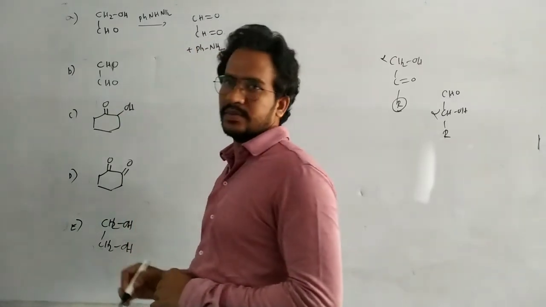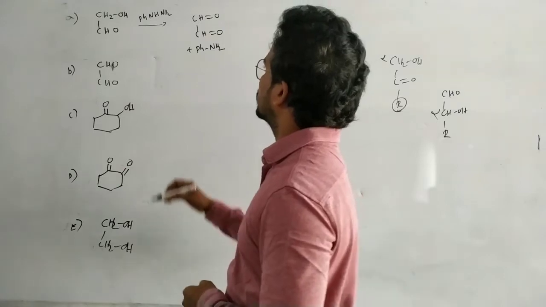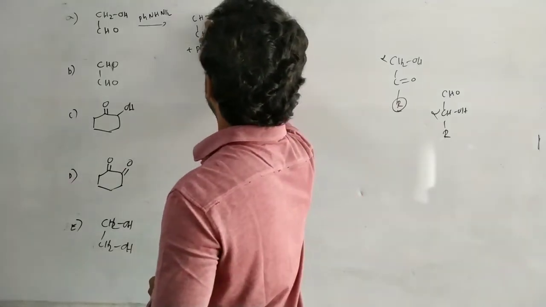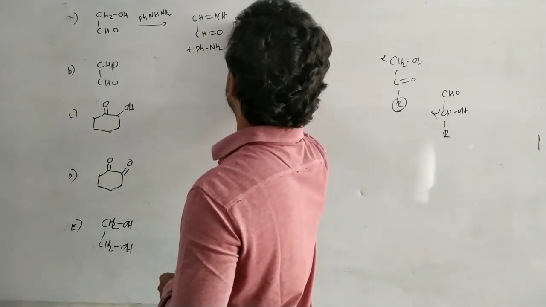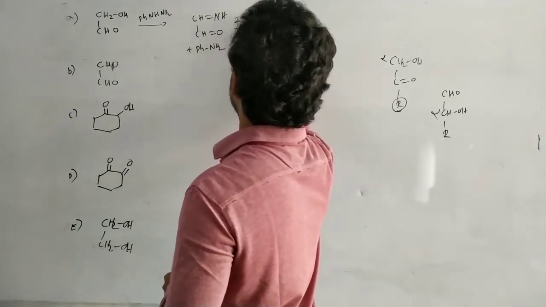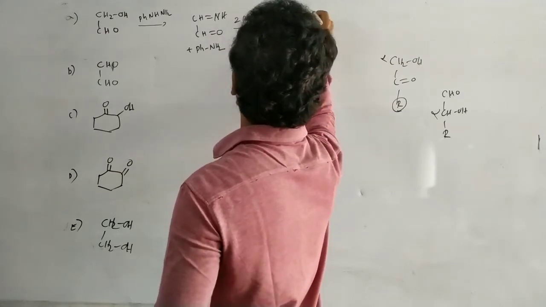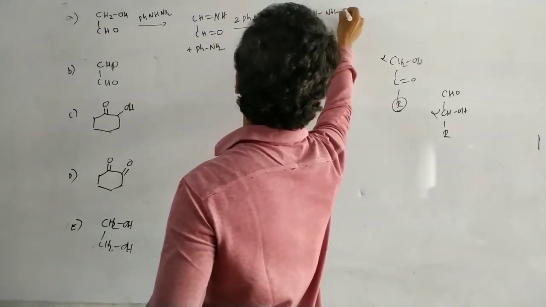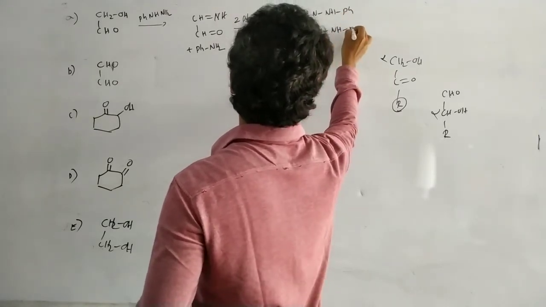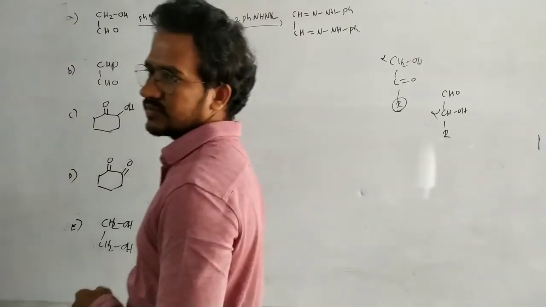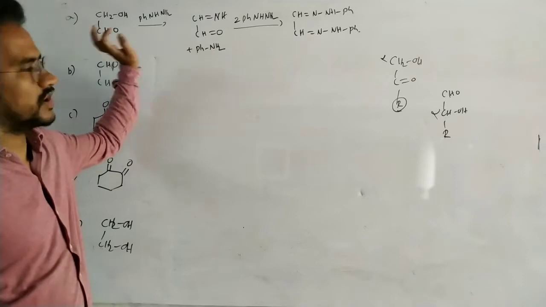Now it consumes another two moles of phenylhydrazine, giving CH=N-NH-Ph. This is an osazone compound, the osazone derivative.